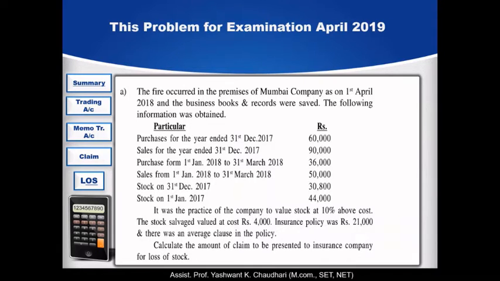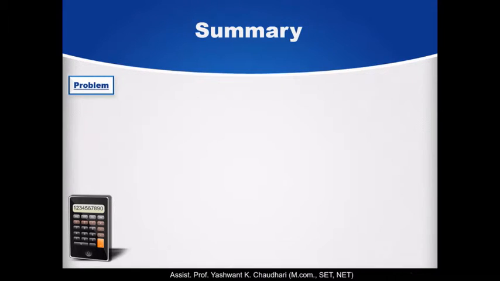So first we will prepare the trading account, then the memorandum trading account, then the statement of loss of stock to find how much stock was destroyed by fire, and then find the final amount of claim that is to be compensated by the insurance company.